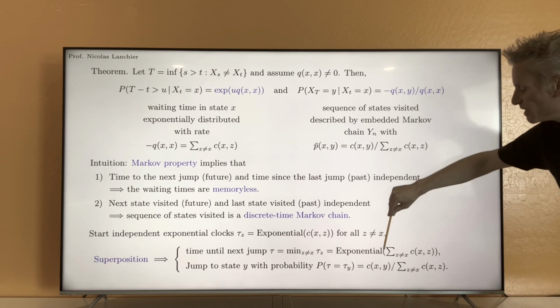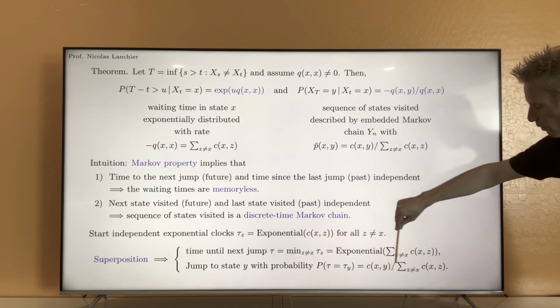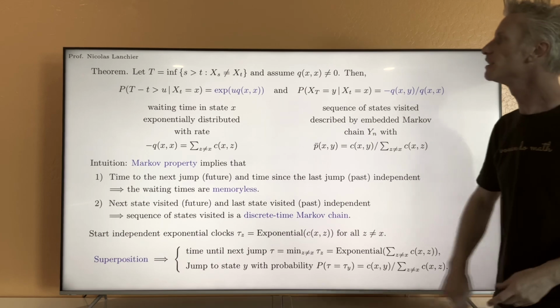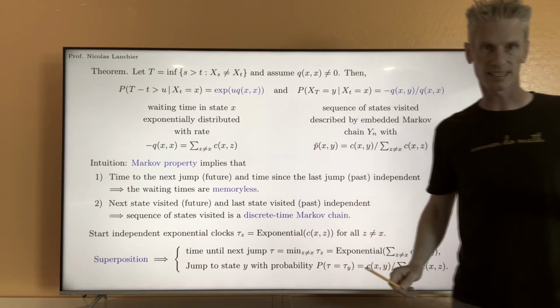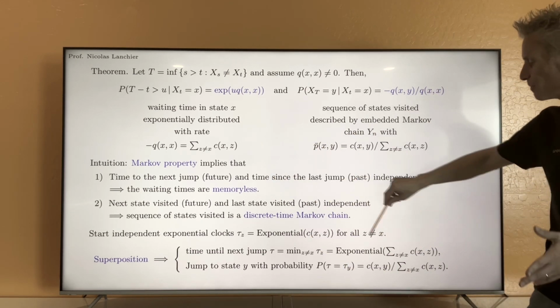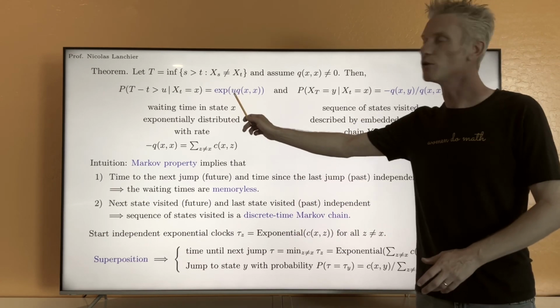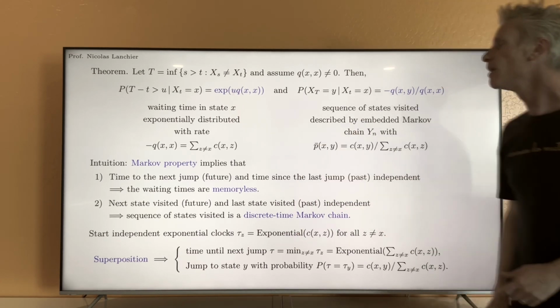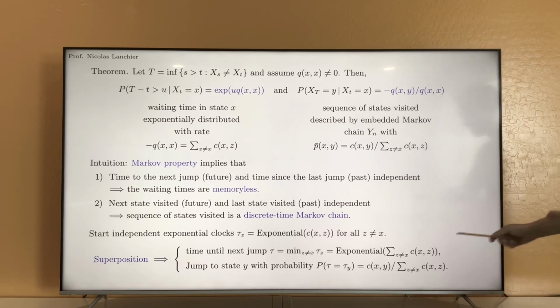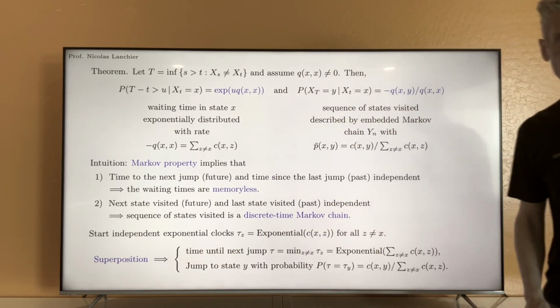Okay? But notice that the sum of all the rates here, by definition, is minus qxx. So that gives us a construction that is consistent with the first part of the theorem here. Then this answers again the question when.